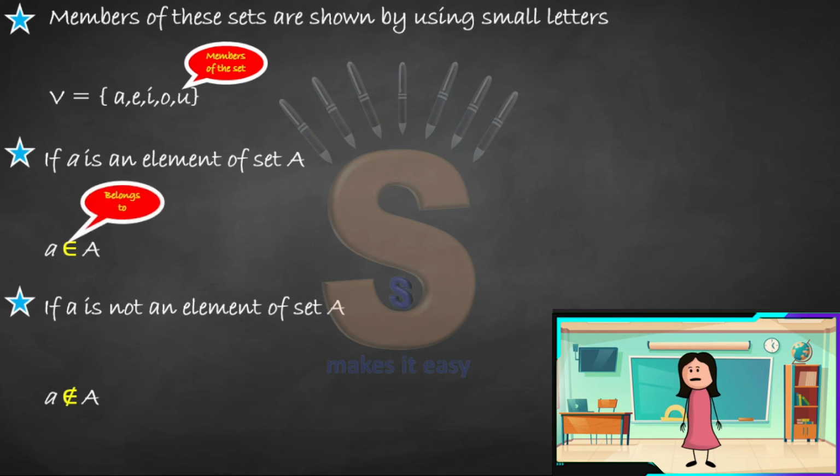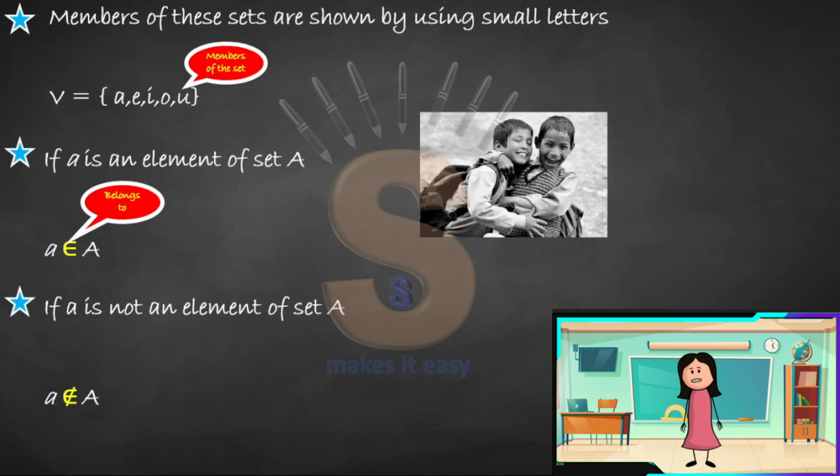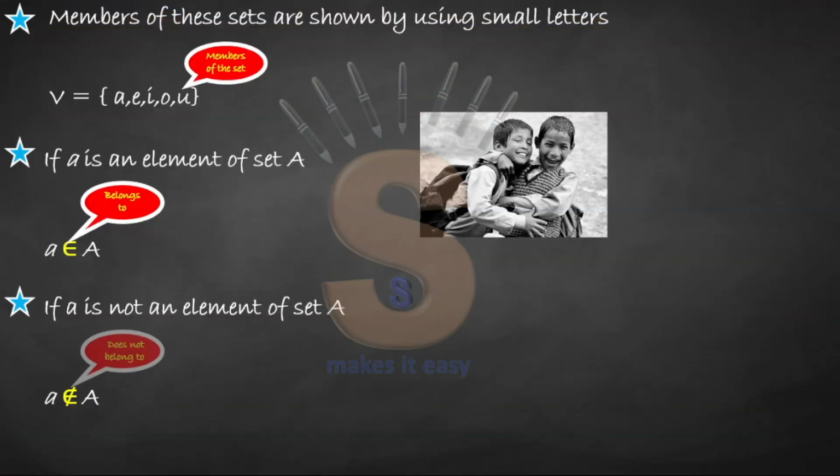Okay, now we will see: if a is an element of A, what does it mean? It means it belongs to A, that small letter a belongs to A. If they go together, like there is a bond between them, then we will call it belongs to. Belongs to is denoted by that symbol there, which looks like an E. That is your belongs to sign. When it does not belong to, you cross it and make it not belongs to, as written over here, which means they do not match, which means it doesn't belong to this set.